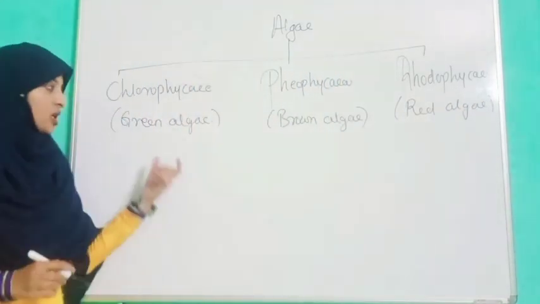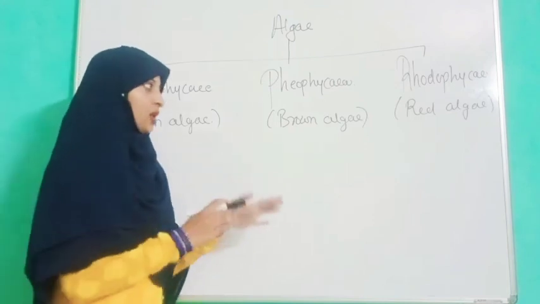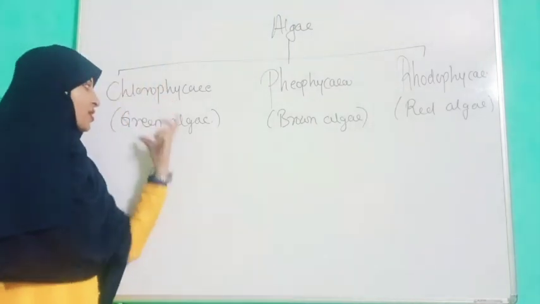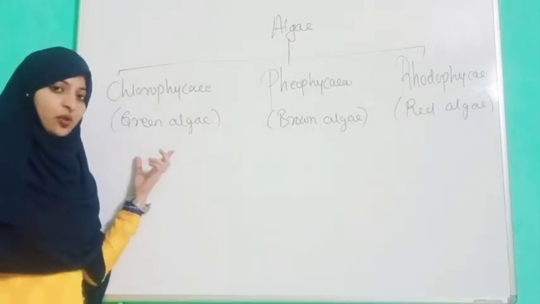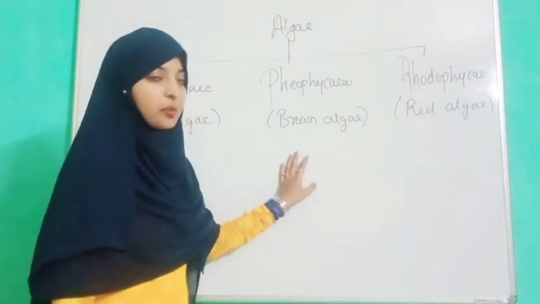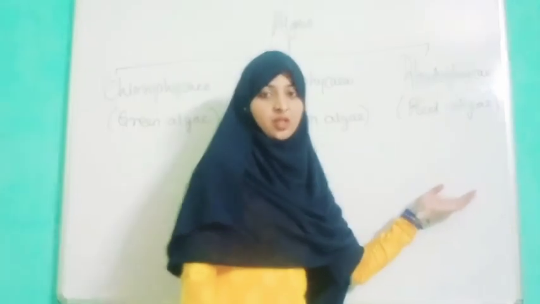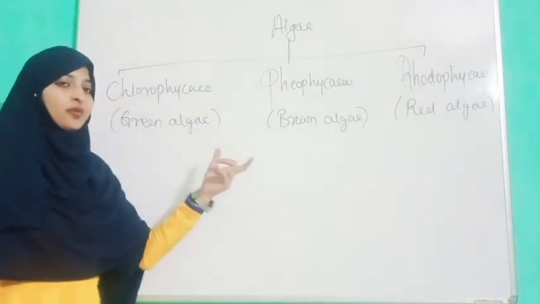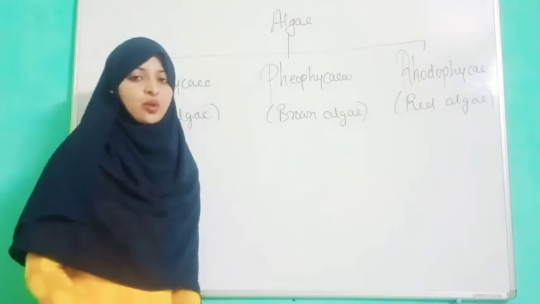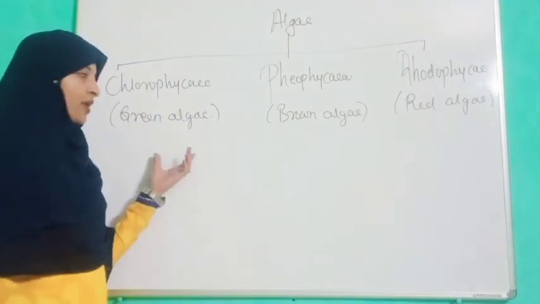Now we are going to see different characters of different algae. As we said that Chlorophyceae is a green algae, it means a different pigment is going to be there. Chlorophyceae, Phaeophyceae and Rhodophyceae contain different pigments. So we are going to discuss the characteristics of different algae. Now we are going to see the different characters of Chlorophyceae.